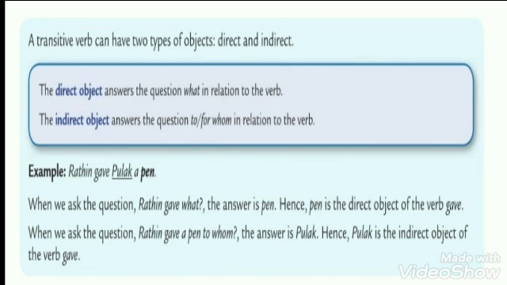Ratin is the subject, gave is the verb. Now we will ask the question, Ratin gave what? So the answer is pen. Ratin gave pen. So pen will become the direct object. And when we ask the question, Ratin gave a pen to whom? The answer we will receive is that Ratin gave the pen to Palak. So Palak will become the indirect object of the given sentence.